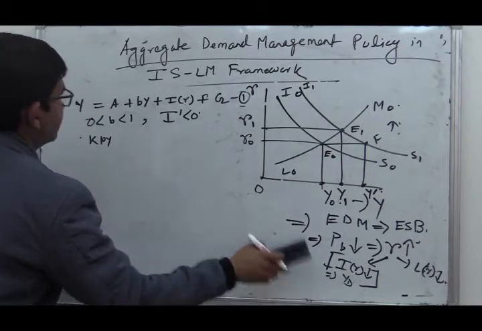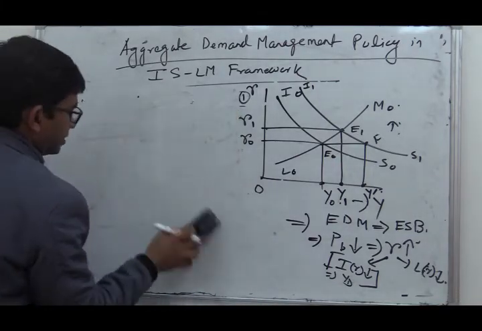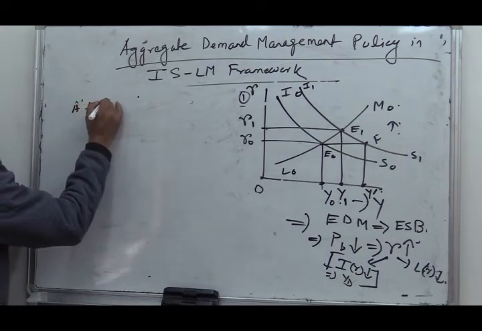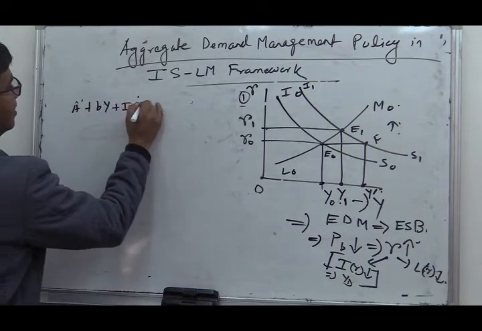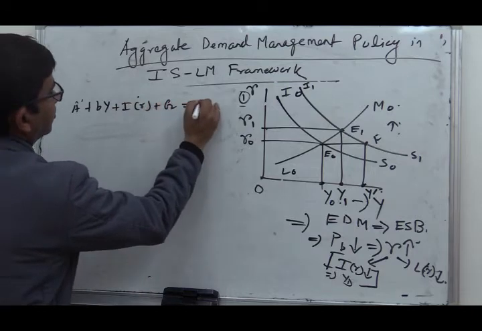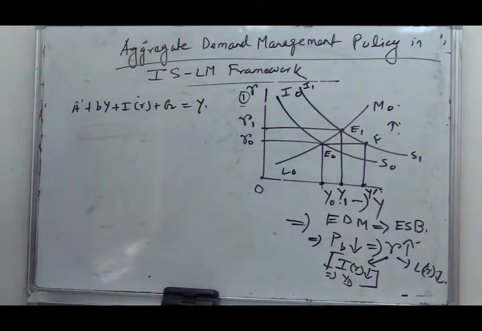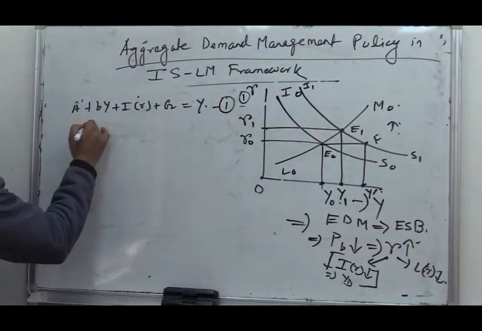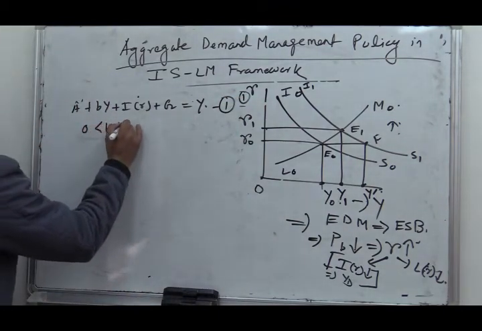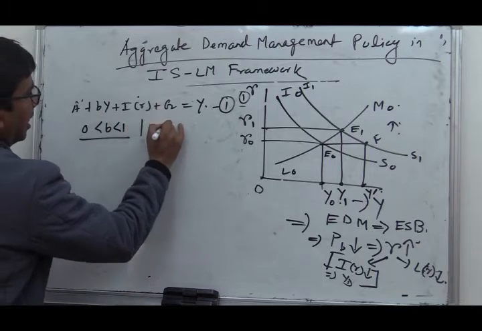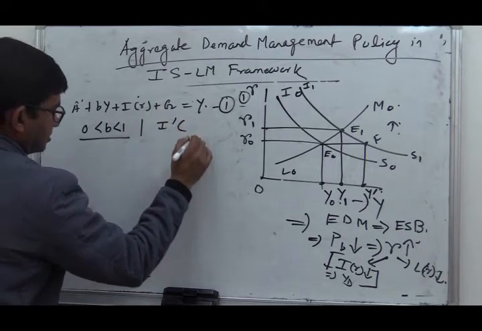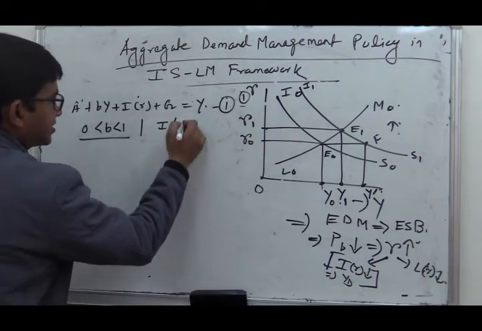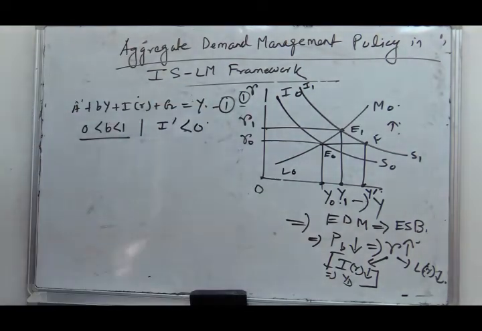and we can do it in the reverse way, better to do it that way: A plus BY plus IR plus G equals Y. This is equation number 1, the commodity market equilibrium, and this is the value of B, I dash is less than 0.